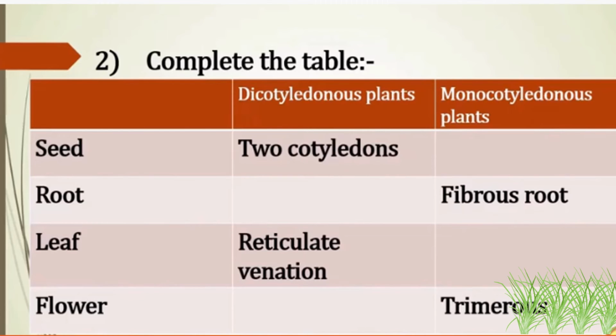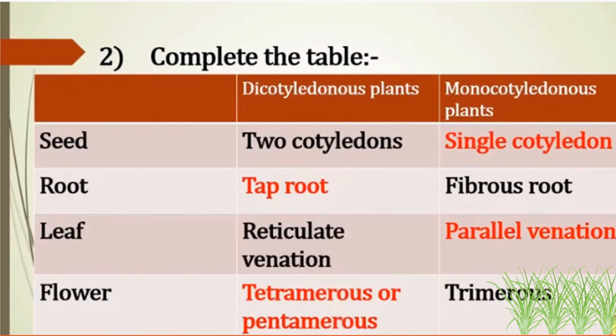there is a table which is asking you to complete the missing things, like which kind of roots does a dicotyledonous plant have, which type of seeds do monocotyledonous plants possess, then the leaf of monocots and the flowers of dicotyledonous plants. So let's check. The seeds of dicotyledonous plants have two cotyledons, and monocots have a single cotyledon.